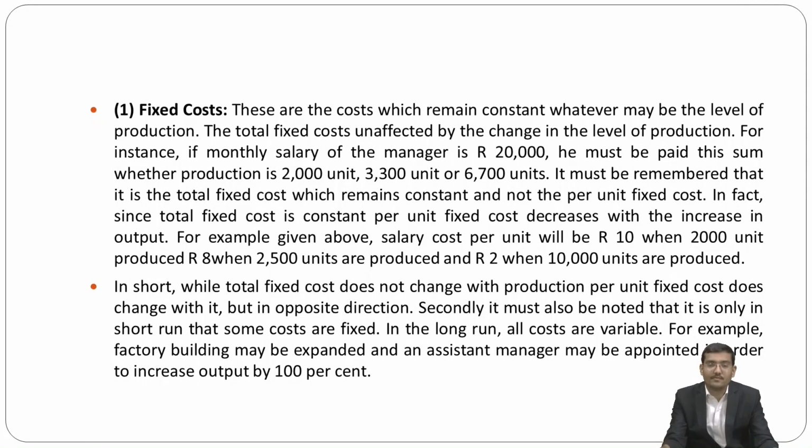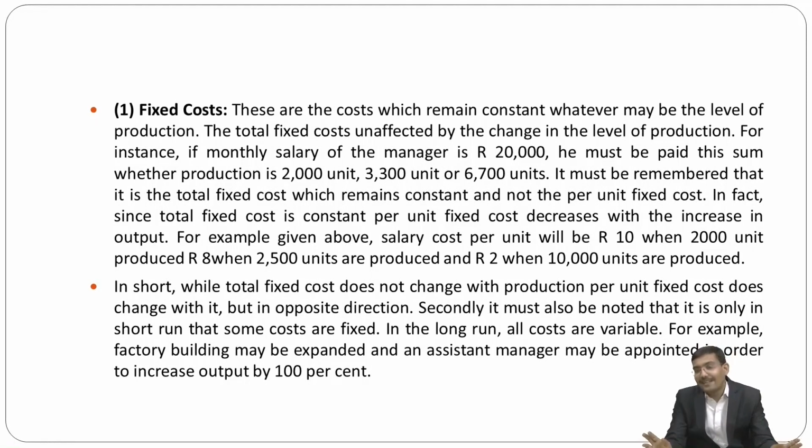In fact, since total fixed cost is constant, the per unit fixed cost decreases with an increase in output. For example, given the above, the salary cost per unit will be rupees 10 when 2,000 units are produced, rupees 8 when 2,500 units are produced, and rupees 2 when 10,000 units are produced.